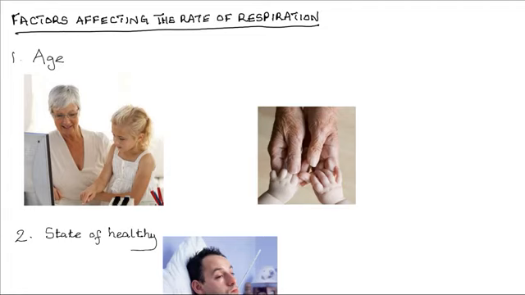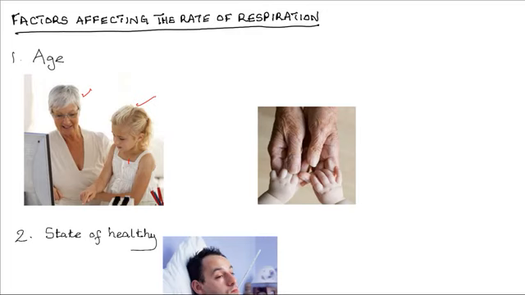The younger person is more physically active than the older one. So there's going to be a higher rate of tissue respiration. Let's compare this person here and this one. This younger girl is still growing. Her tissues are still actively dividing and therefore consuming a lot more energy than the older lady that has stopped